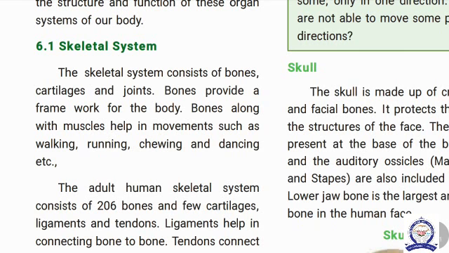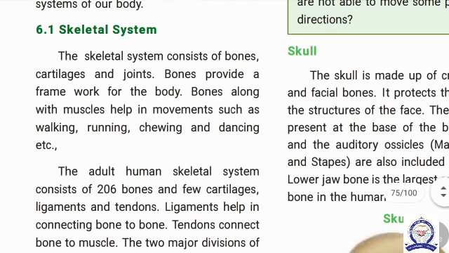Joints means two or more bones connected together. This system provides protection for our internal organs. The skeletal system gives shape to our body. So this is an important system.